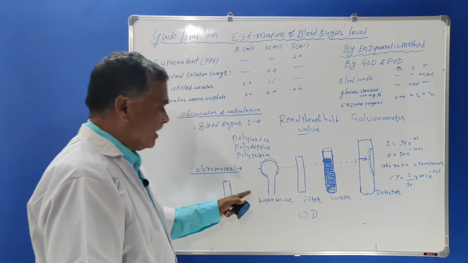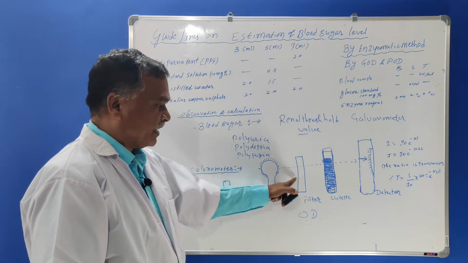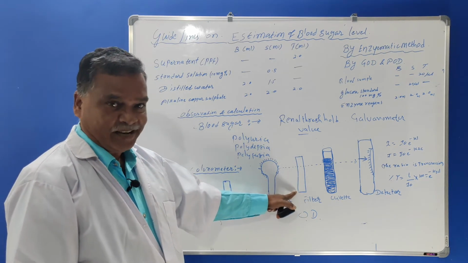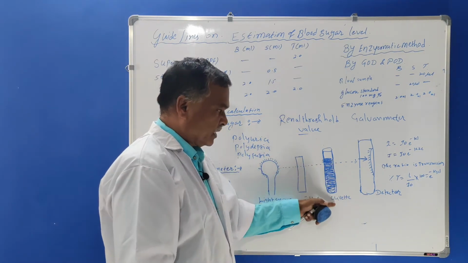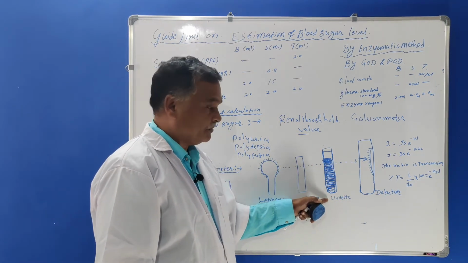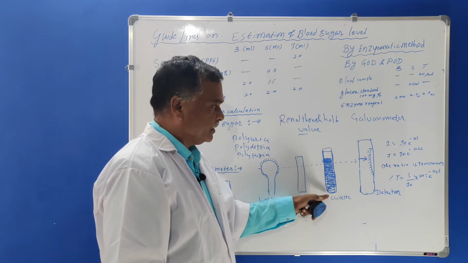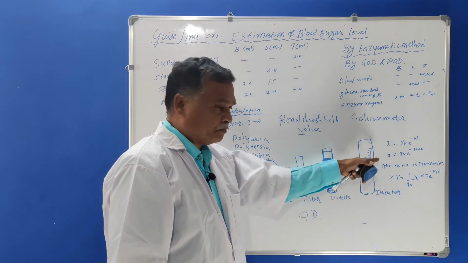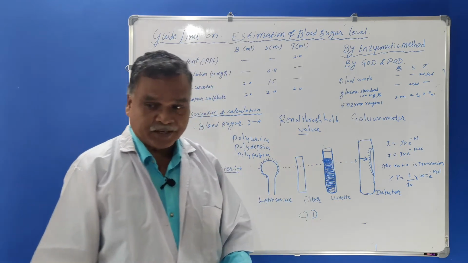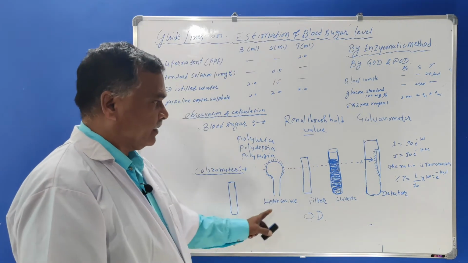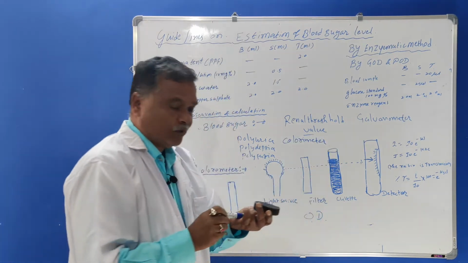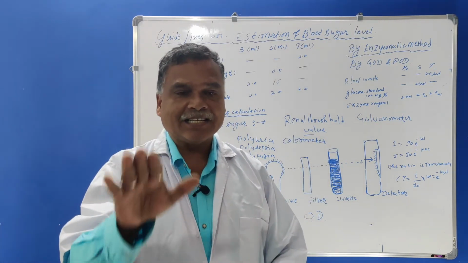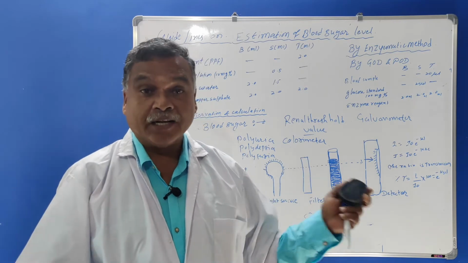Now whenever light passes through this filter, it is an absorbing medium, and this light just proceeds toward the colored solution which is in the cuvette, and this light again proceeds toward the galvanometer. So here I want to say that this is a device known as a colorimeter. Now we'll see how the optical densities are measured on the colorimeter.